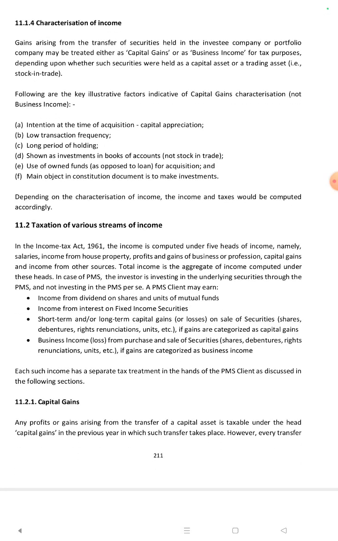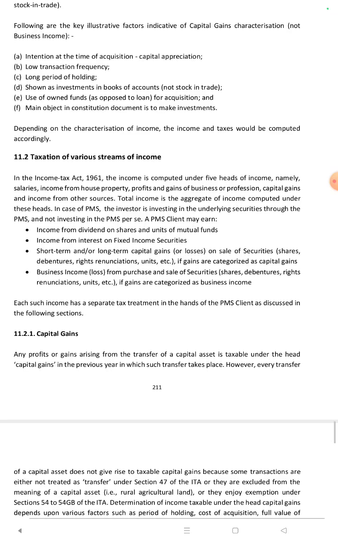Characteristic of income. Gains arising from the transfer of securities held in the investee company or portfolio company may be treated either as capital gain or as business income for tax purposes, depending upon whether such securities were held as capital assets or trading assets. Following are the illustrative factors indicative of capital gains.